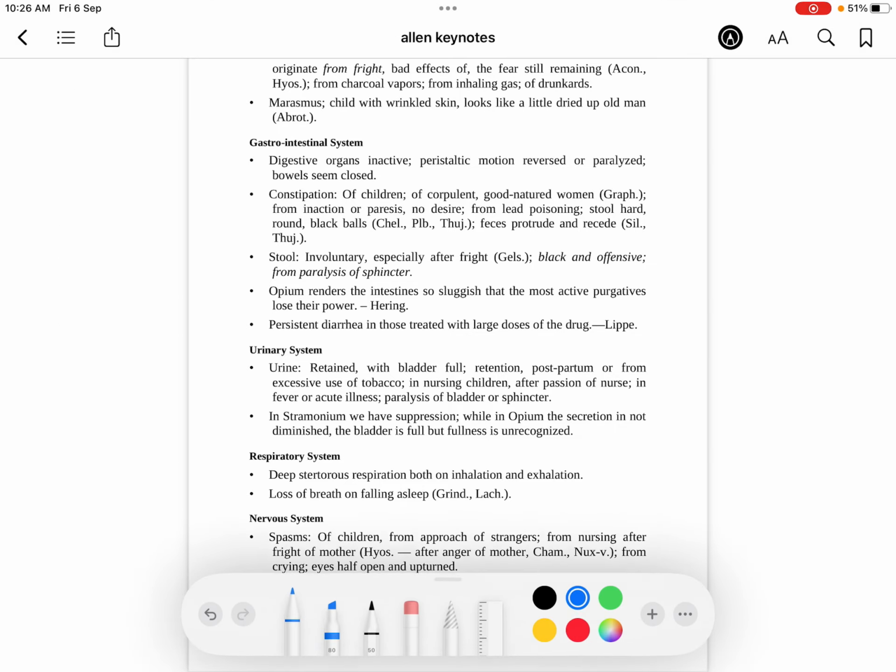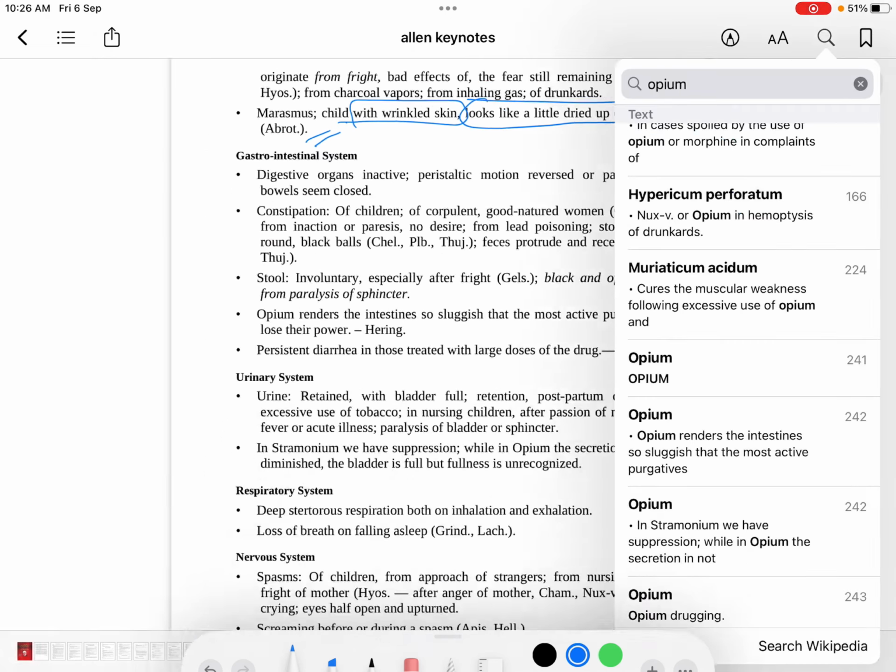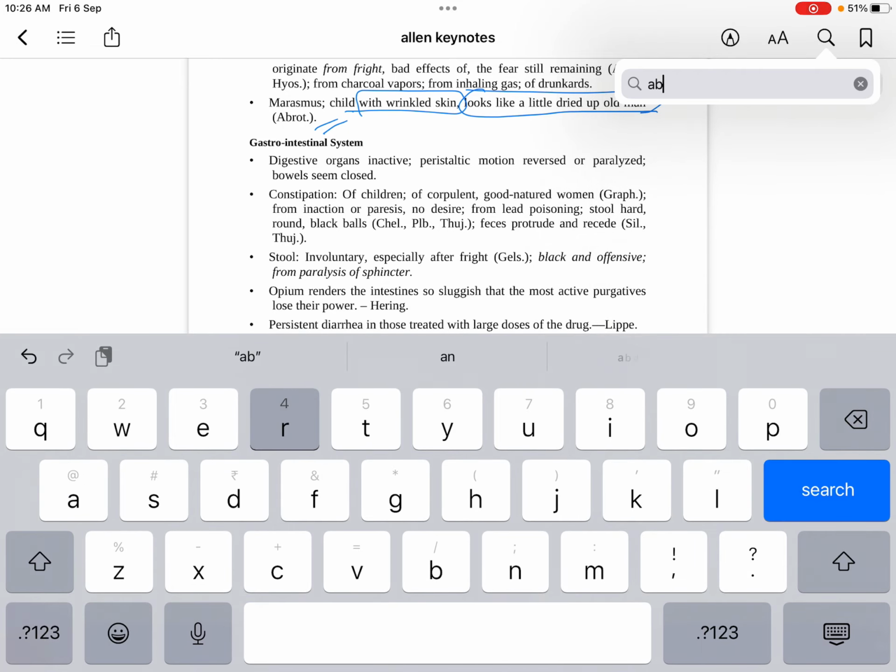So what is opium marasmus telling? Marasmus, child with wrinkled skin. Okay, this is a common symptom. Looks like a dried up old man. So this is opium. Write the page number of Abrotanum here. So opium looks like a dried old man, whereas the face of Abrotanum looks old, but looks like a little old man; dried up old man is opium. We'll go back to Abrotanum once you have done this comparison.